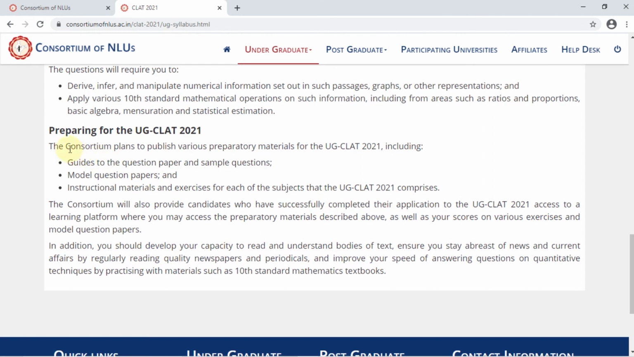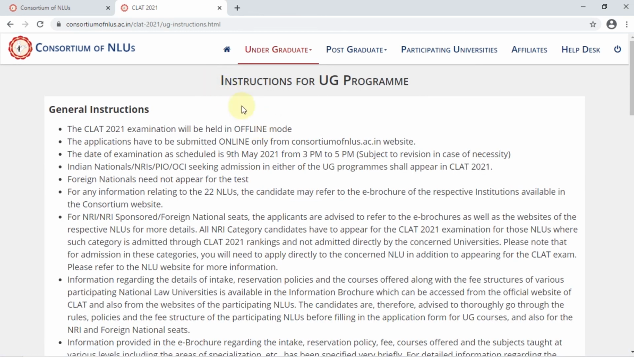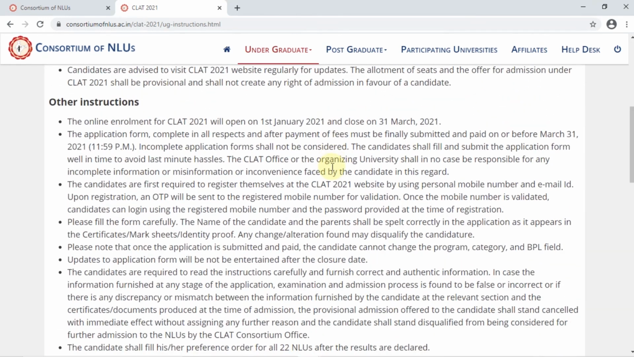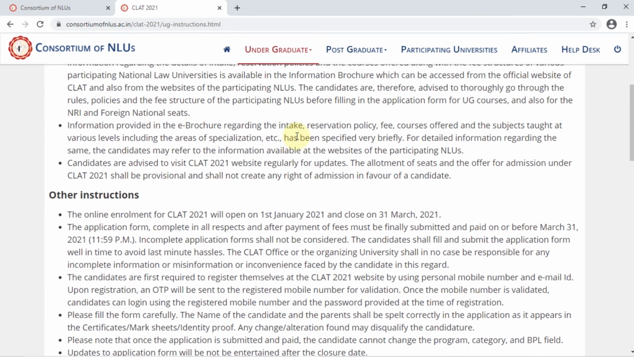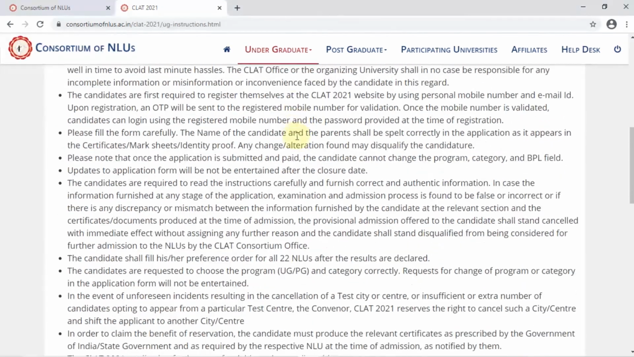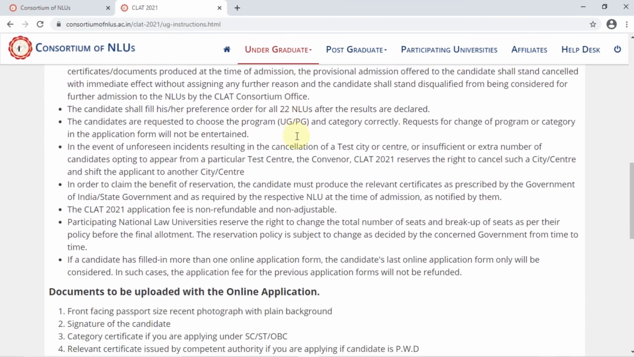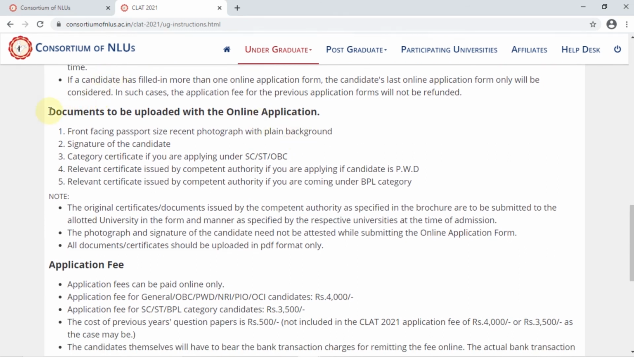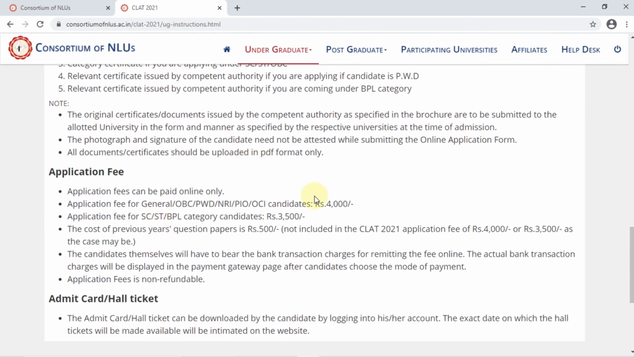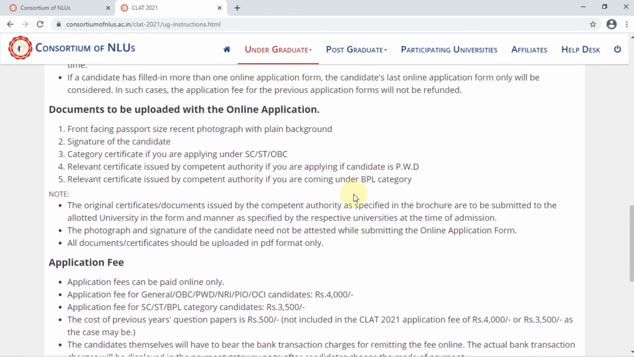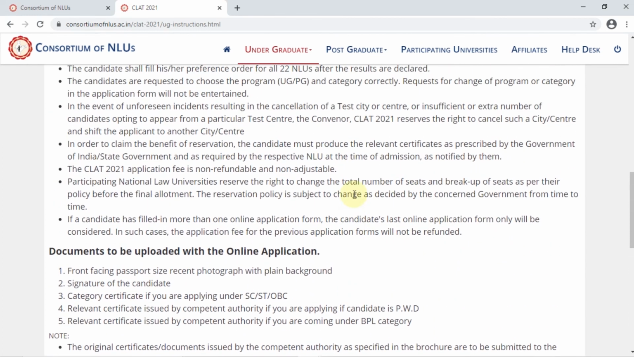It also says that the consortium will be releasing some extra preparatory materials for the UG program. So once your application is done, once you have successfully submitted, you'll get access to all of that. And most important is to go through these instructions very, very carefully, right? Most of this has been discussed as part of the video, but I suggest that you go ahead and read through all of them once again, right? So these are details of the documents that you have to upload, application fee details, and all of that, right?